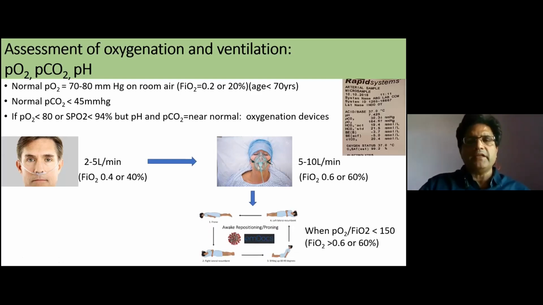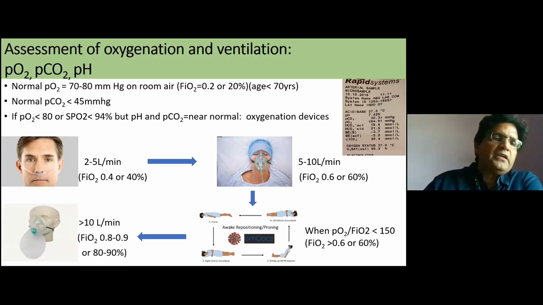If the patient is not maintaining, if the PF ratio, that is PO2 divided by FiO2, is less than 150, then we can ask the patient to do active proning, what we call awake proning.